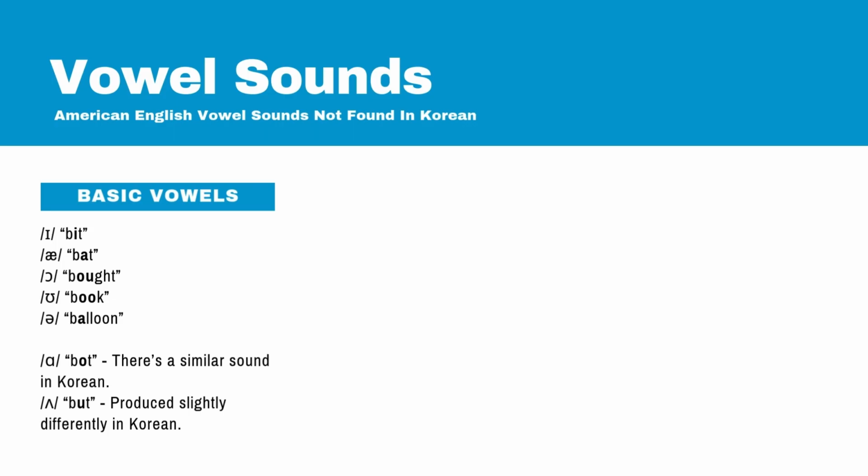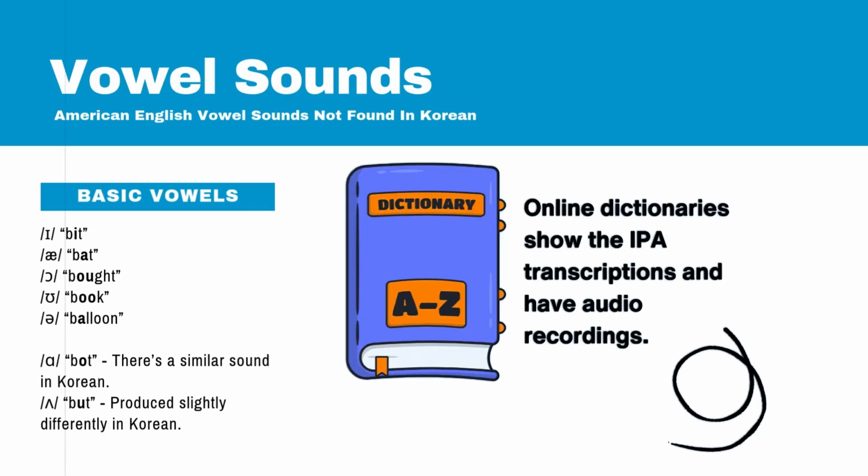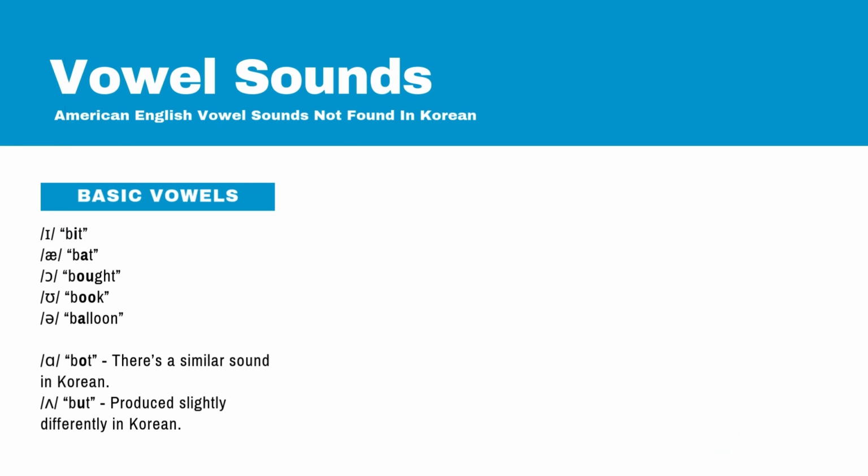And before we talk about those, I just want to add that I am using the IPA, International Phonetic Alphabet, because English is not a phonetic language. And the basic vowels not found in Korean are the I as in bit, A as in bat, O as in bot, as in book, as in balloon, and as in bot. This sound doesn't exist in Korean, but there's a similar sound in Korean. And as in but, it exists in Korean, but it's produced slightly different in Korean.